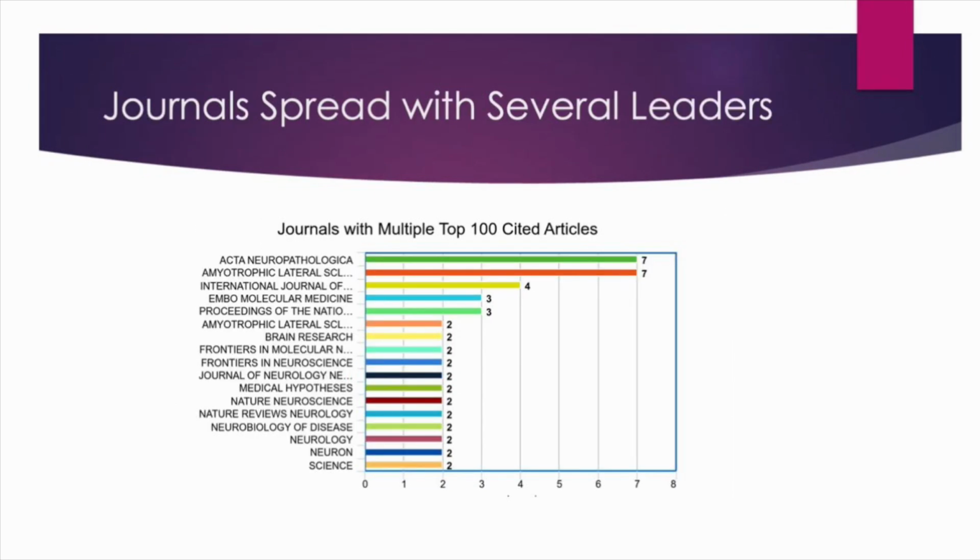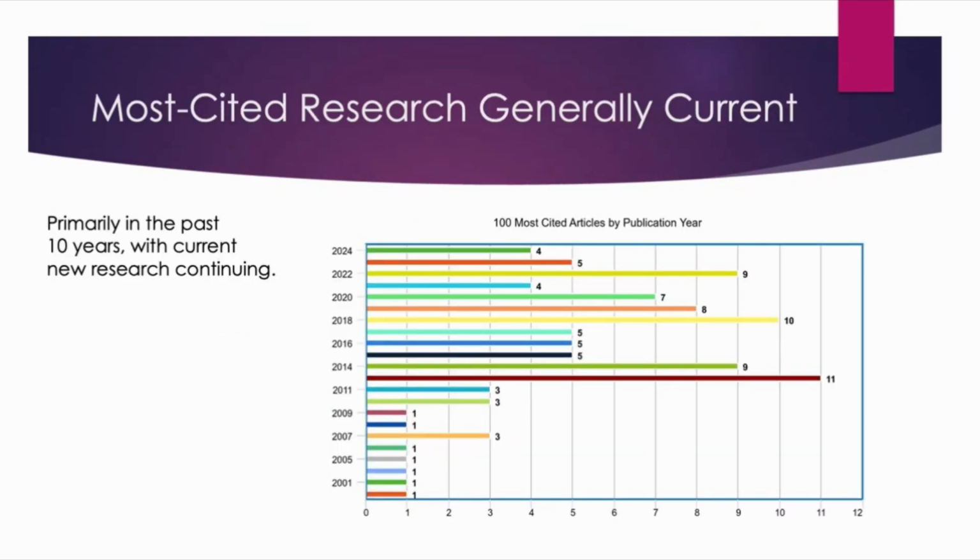The journals were also pretty spread out, with several leaders leading the way. A few had 7 out of the 100 articles, one had 4, and overall the research was pretty spread out among publications. When we analyzed the top 100 articles by year of publication, we found that all of the research was done fairly recently, mostly all within the 21st century. Some of the works were published this year, some within the last 10 years, and most all of them within the last 20 years.